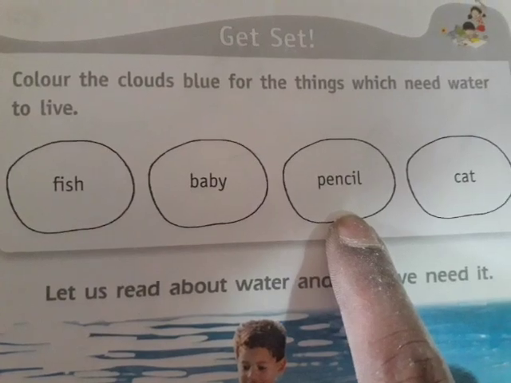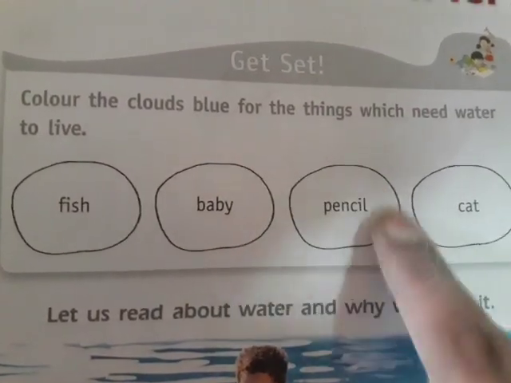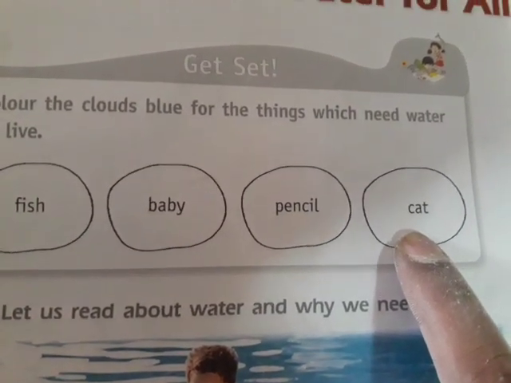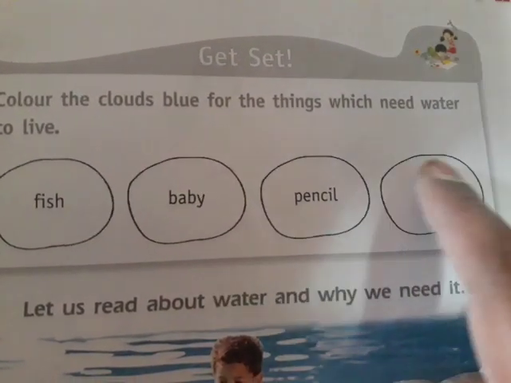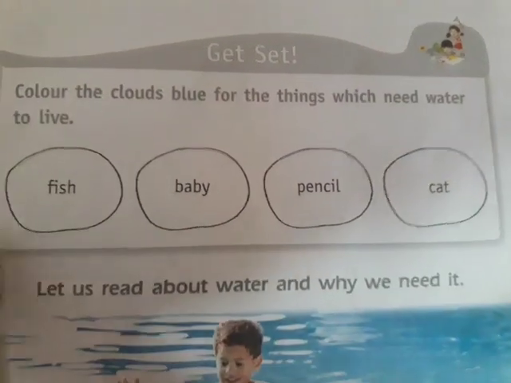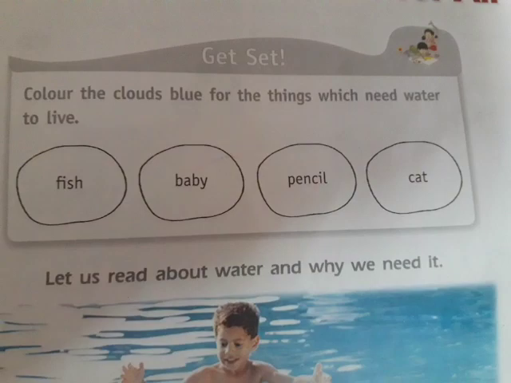Does a pencil need water? No, it's a non-living thing. It doesn't need water to live. Cat is a living animal. Yes, it needs water. This cloud we also fill with the color blue. Fish, baby, cat: these three we fill with the color blue.